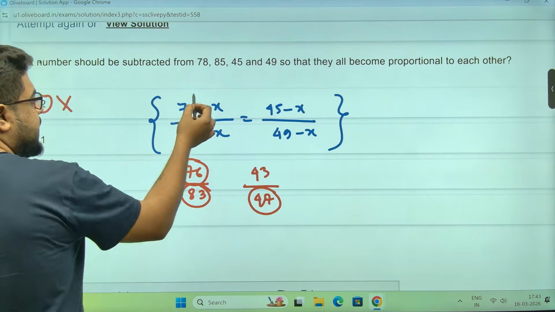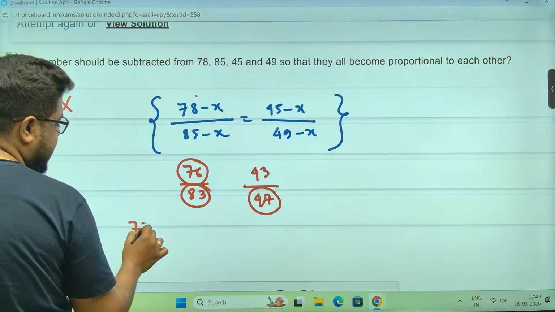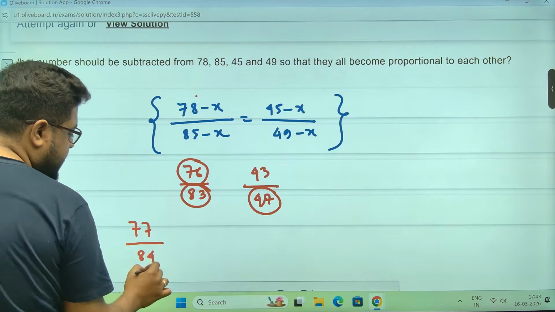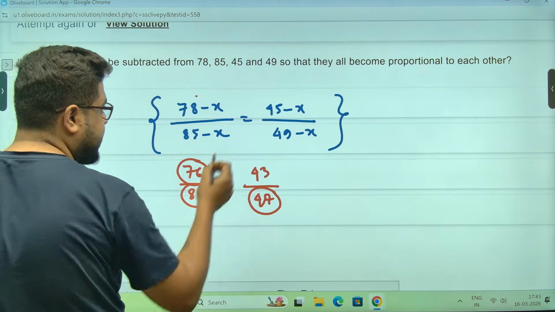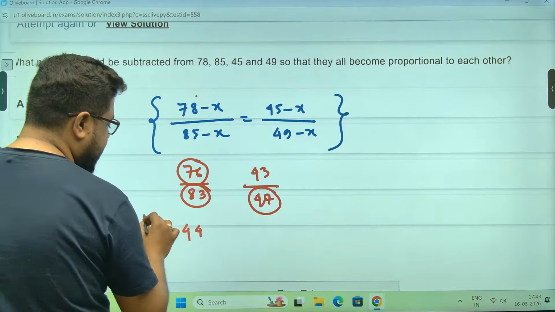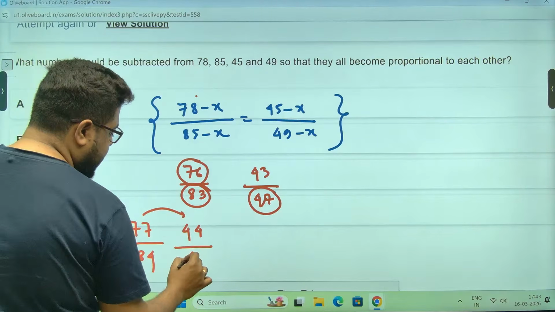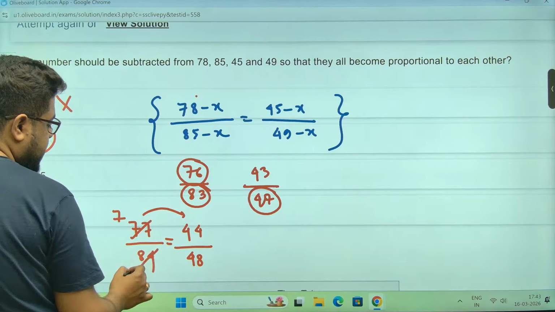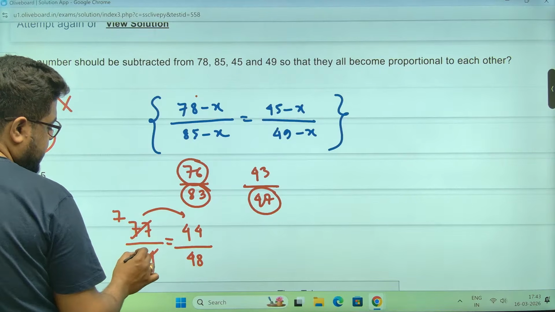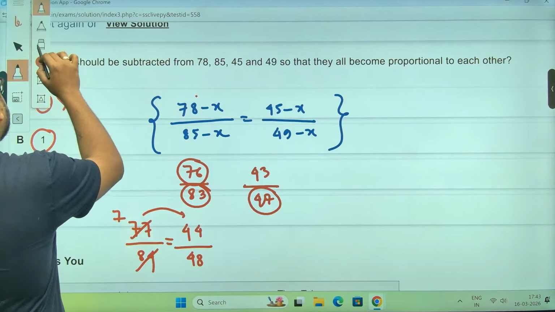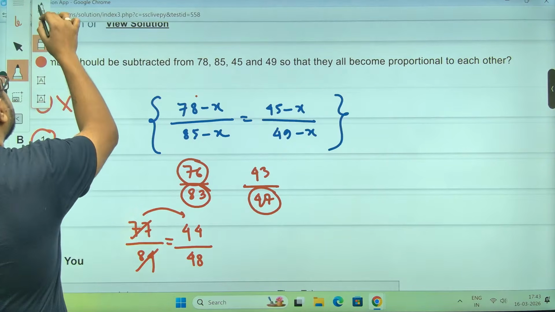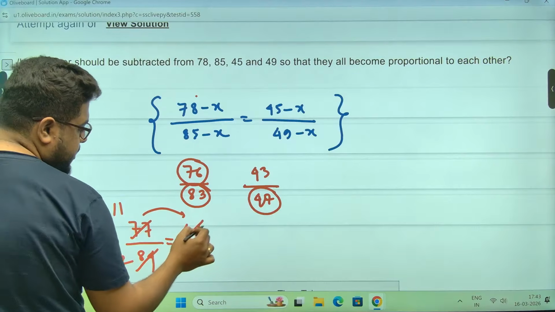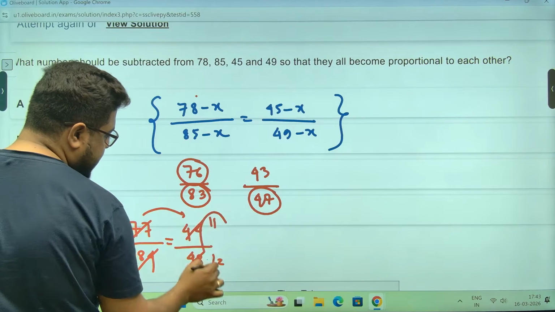Not the answer. Again, if this is 77 by 84, 11 multiple, 12 and 7 multiple, 44, 11 multiple matches. This is 48. Done, sir. 7 11s are this, 7 12s are this. 4 11s, 4 12s. 11 by 12, 11 by 12.